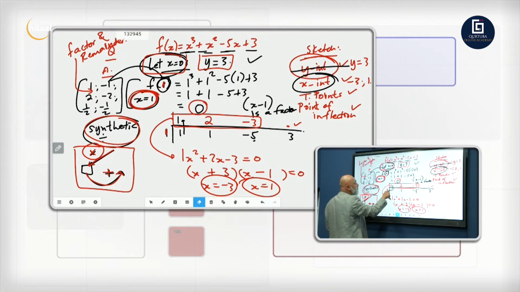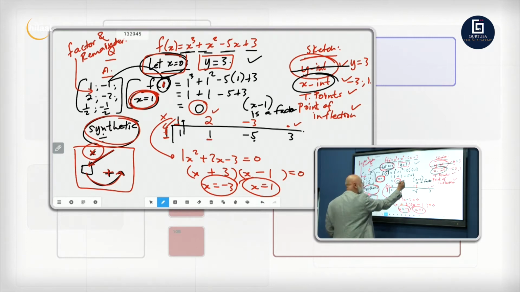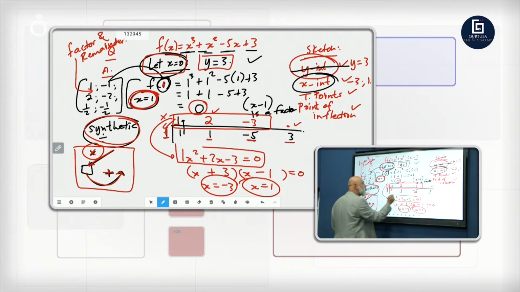You take your first factor, you put it out. You take this one, you bring it up. We multiply when we go across. Whatever answer we get, we add. So 1 times 1 is 1. 1 plus 1 is 2. Now we repeat. 2 times 1 is 2. 2 minus 5 is minus 3. Minus 3 times 1 is minus 3. Minus 3 plus 3 is 0. And there's your answer on the top: 1x squared plus 2x minus 3. You factorize that and you get your other two factors.